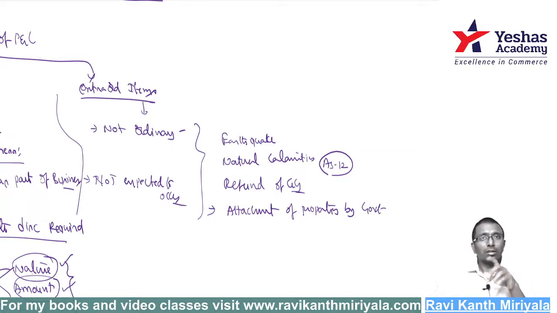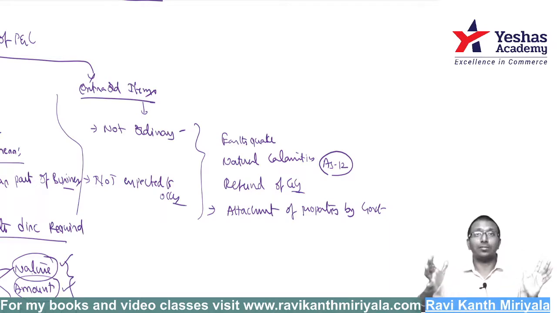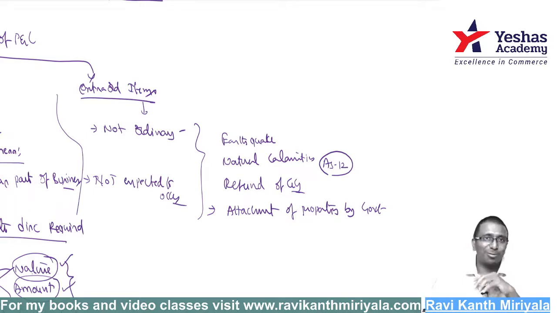The government will not come to my house or your house and seize our properties unless we do something extraordinary. Otherwise, government will not enter our premises. It is not expected, because you are doing business. You are doing wrong business, but wrong business is not the business. A thief cannot say this is my routine activity. Are you getting my point? So attachment of property by the government is obviously extraordinary.